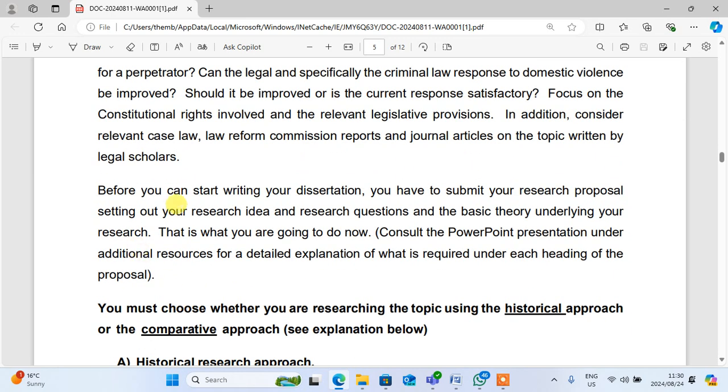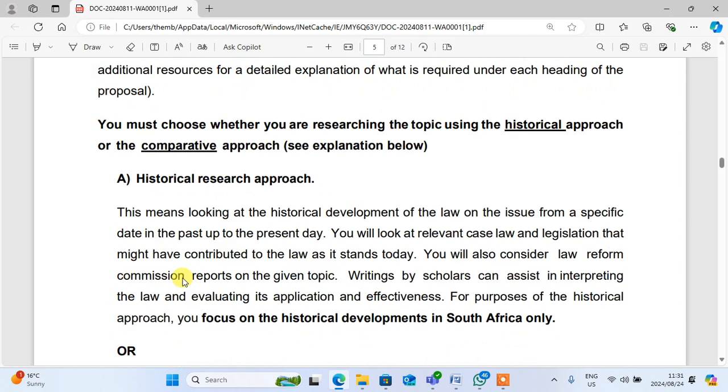Before you can start writing your dissertation, you have to submit your research proposal setting out your research idea, research questions and the basic theory underlying your research. This is what we are going to do now. Consult the PowerPoint presentation under additional resources for a detailed explanation of what is required under each heading of the proposal. You must choose whether you are researching the topic using the historical approach or the comparative approach. The historical research approach